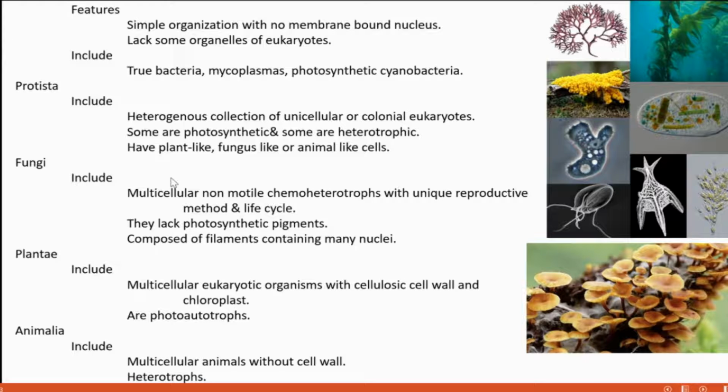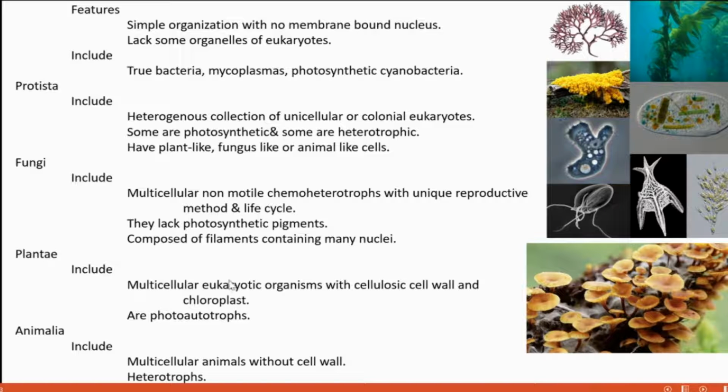Then fungi are multicellular, non-motile chemoheterotrophs. They obtain their food materials from chemical substances. They have unique reproductive methods and their own life cycle. They lack photosynthetic pigments. Some fungi are like filaments with many nuclei.